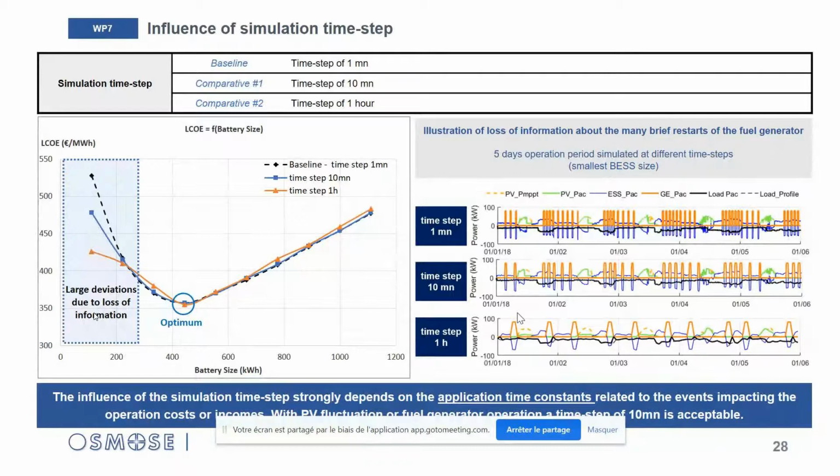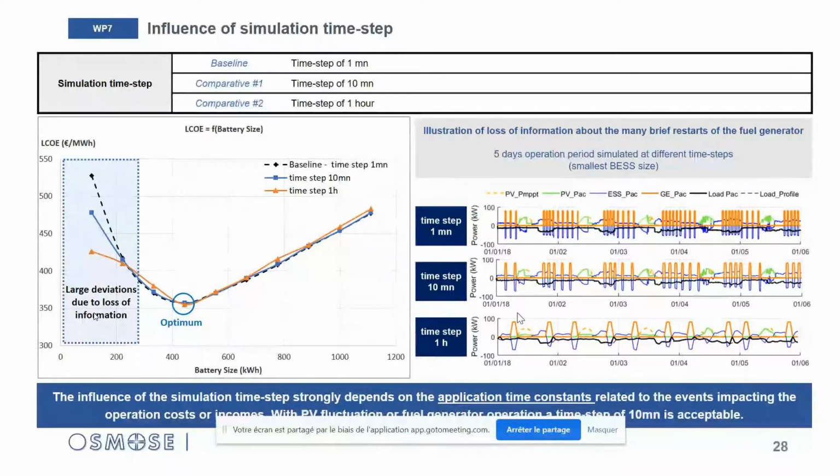So to explain this important deviation, we took a snapshot on the same 5 days operation period simulated at different time step values that you can see on the right. And as you can see, with the time step of 1 minute, there are many brief restarts of the fuel generator, in orange, leading to high operation costs. But when the time step becomes larger, there is an important loss of information about these brief events, and then the evaluation of operation cost is significantly impacted, leading to underestimated cost of energy.